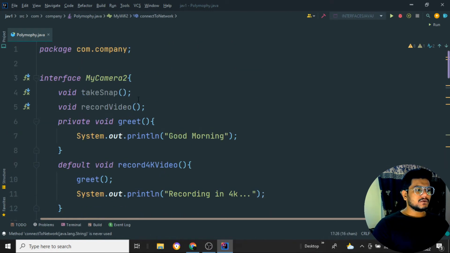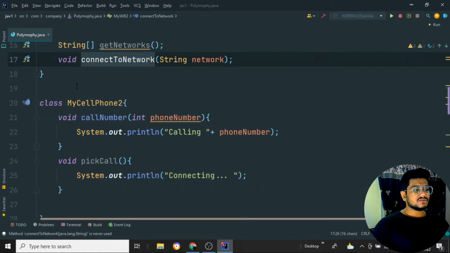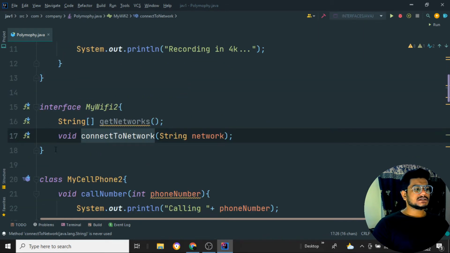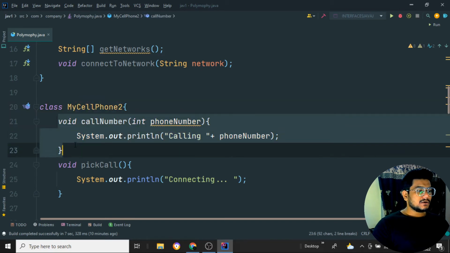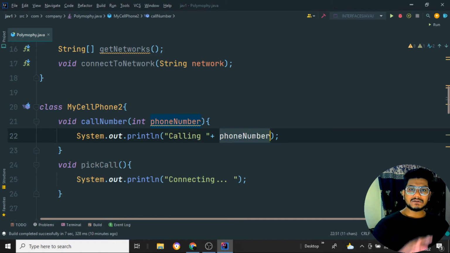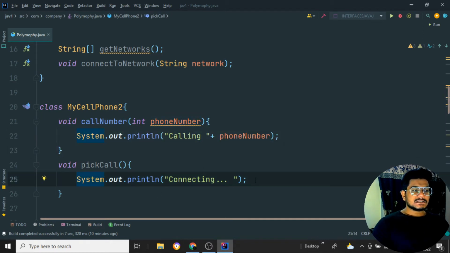Now what I am doing here is we have the two interfaces that are different, and we have one more class that is also completely different. It is not connected with these two interfaces. It is just a normal class, my cell phone 2. In this cell phone 2, we have two methods, call number as well as pick the call. Whenever I call the function, it will say calling the particular phone number, it will ring, and whenever I want to pick the call, it will say connecting the particular call. So this method will return this output.